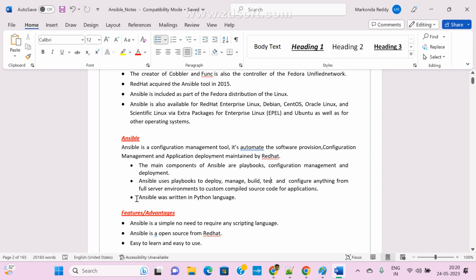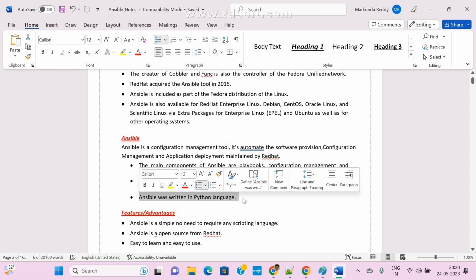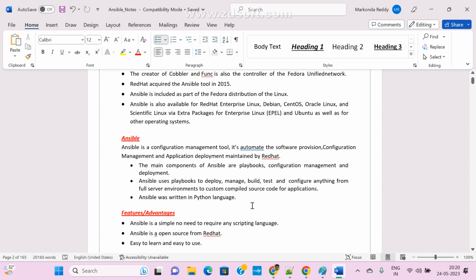And see here, Ansible was written in Python only. Without Python, it won't work. Basically, Ansible was developed in Python. So if you want to work with Ansible, first you need to install Python also. This is a mandatory step. Without Python, Ansible won't work. Okay, so just remember, Ansible was written in the Python language only.